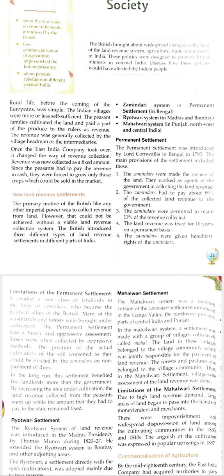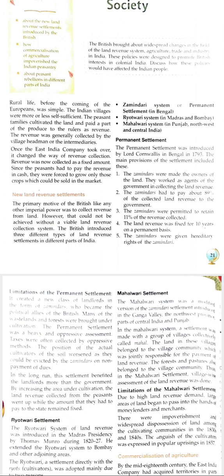Sometimes they collected more taxes to earn their profit, because they had to give the fixed amount to the government. So they used oppressive policies to collect more and more taxes from farmers.